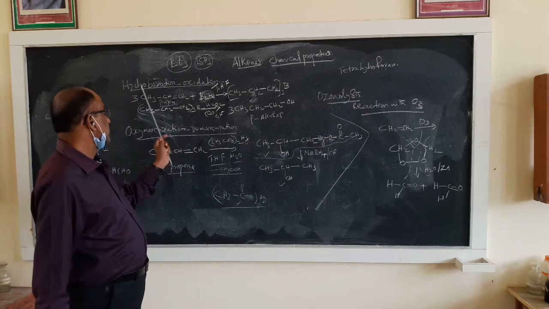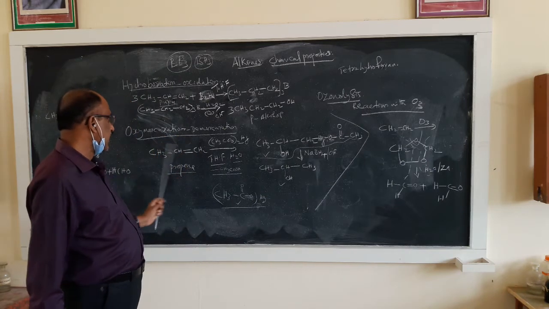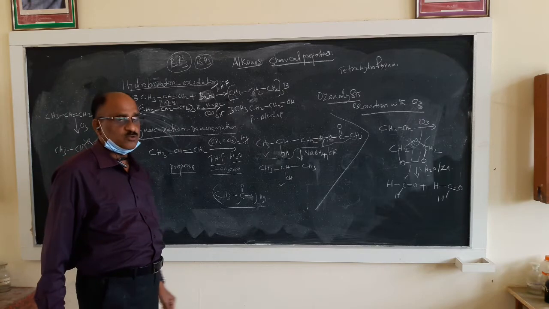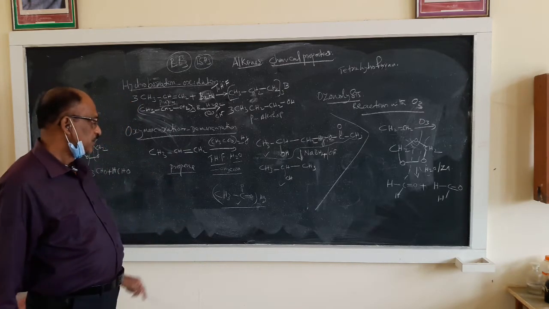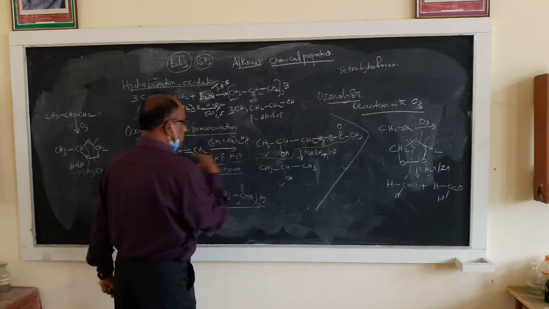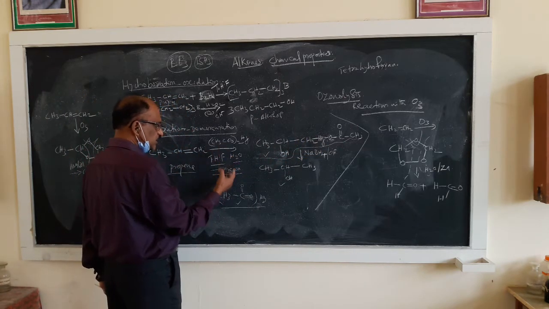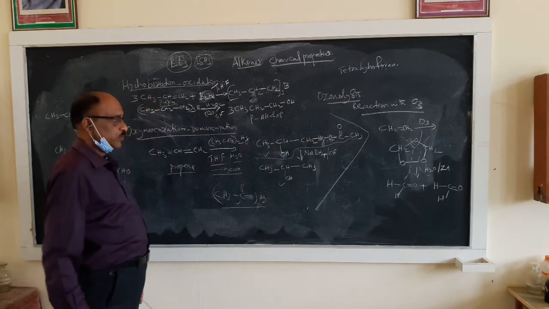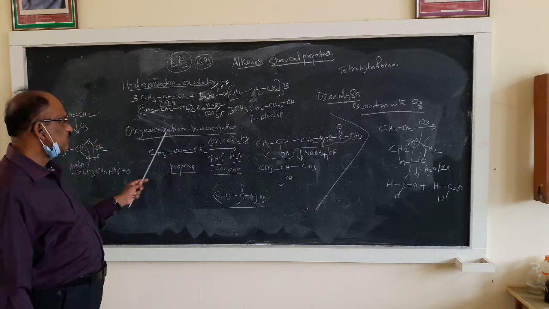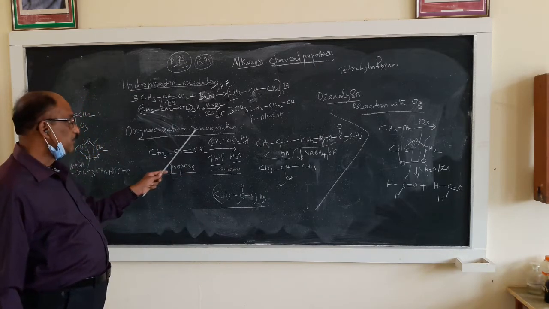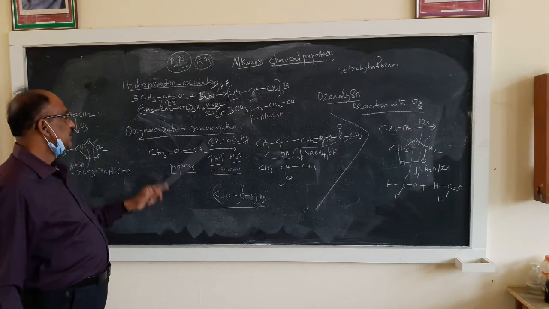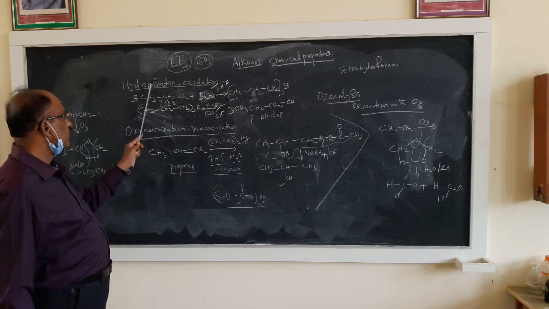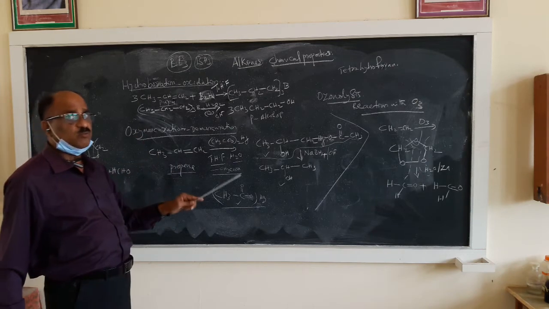So these two reactions are hydroboration, oxidation and oxymercuration, demercuration. Here you are adding mercury to this system and in the second step you are removing mercury. The first step is known as oxymercuration. In the second step you are removing mercury from this compound, that is known as demercuration. Similarly, in this reaction you are doing hydroboration.